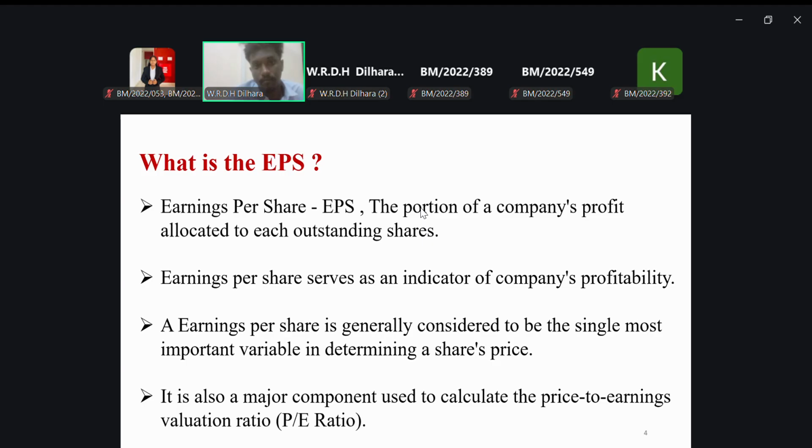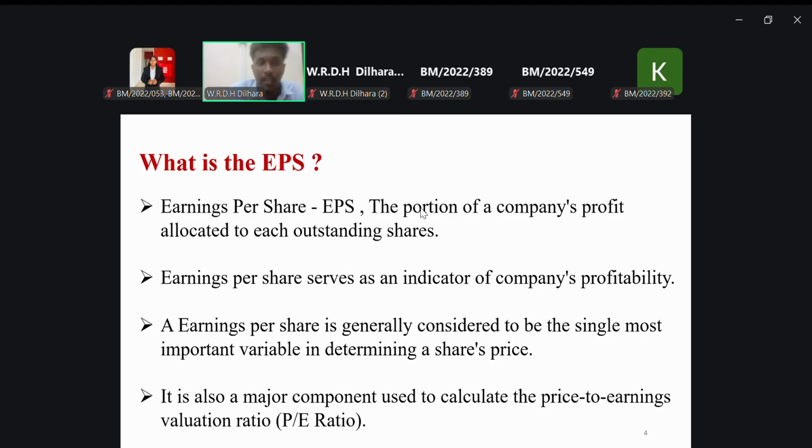What's the reason? The portion of the company's profit. Because if it were the full portion of the company profit, that means your net profit after tax, that's the allocated profit for all the shareholders. Understood? So in that case, we take only the portion of the company profit allocated to each outstanding share.